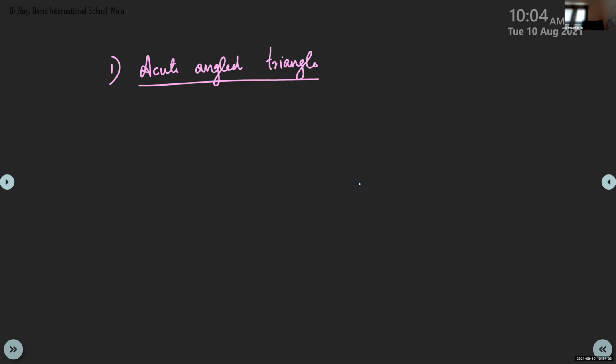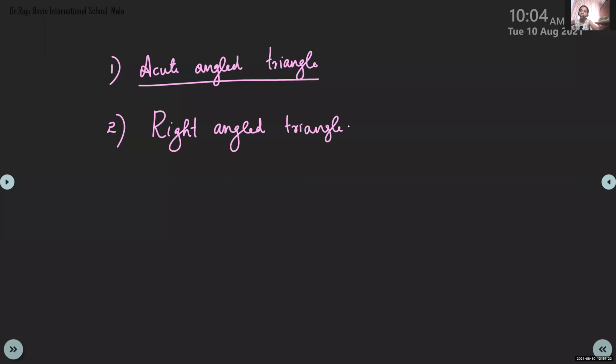Okay. Now, the second one is right angled. You have to use this word "angled" always, right, children? When you name this, right angled, that means the triangle which has a right angle. That is a right angle triangle. But when you write the definition, there is an important thing: in a right angle triangle, only one angle will be a right angle. Any one angle will be a right angle. The other two will not be right angles.